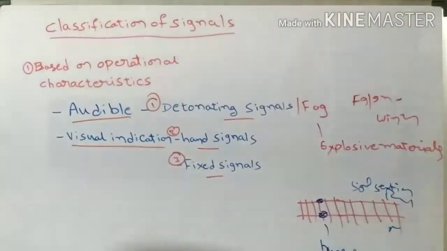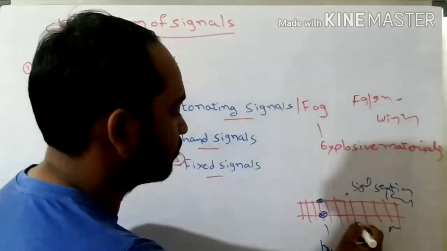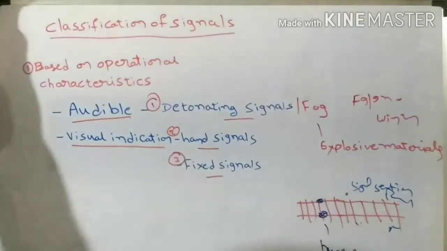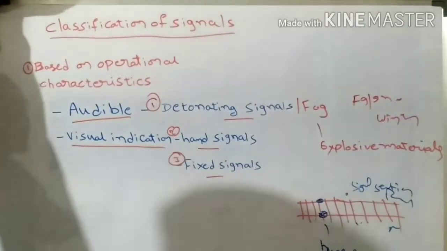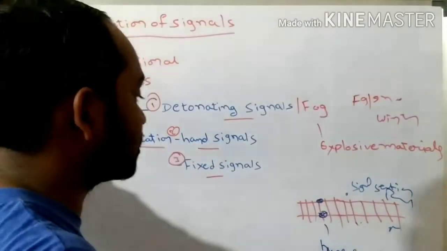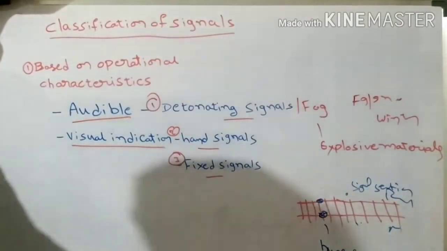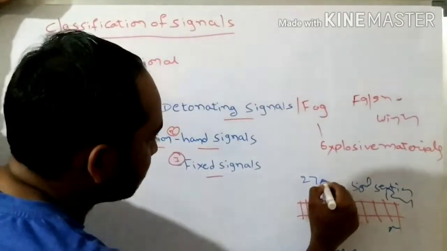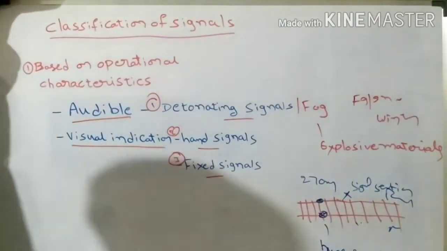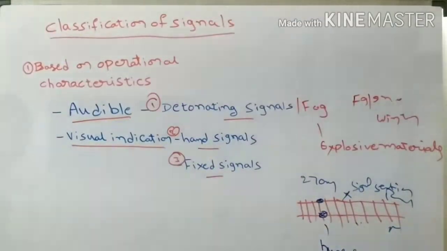So once he finds the signal just beside the railway track, he can follow the guidelines given by the signal. It means if the signal shows red color, he will stop the train, or if the signal shows green color, he can proceed. Understand? So this is about detonating signals, and mostly 270 meters away from those signals, the explosive material should be kept on the rails.